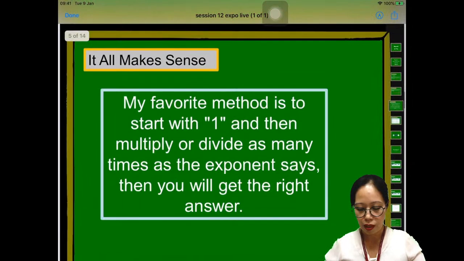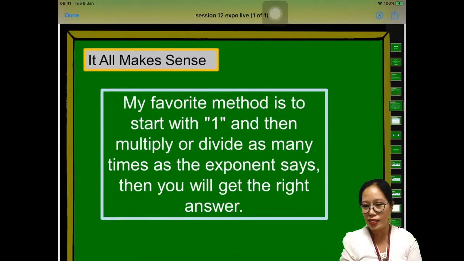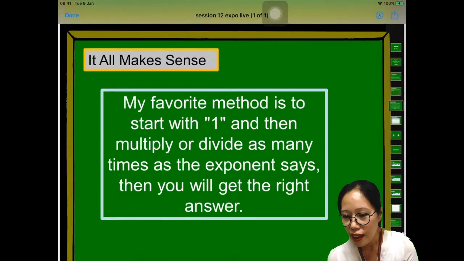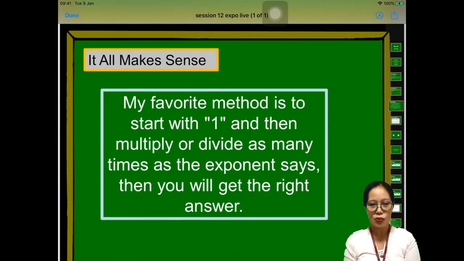Okay, all right, it all makes sense. Are you still there? Are you with me? Yes, good day. All right, I want to read your messages here, but we need to go on.